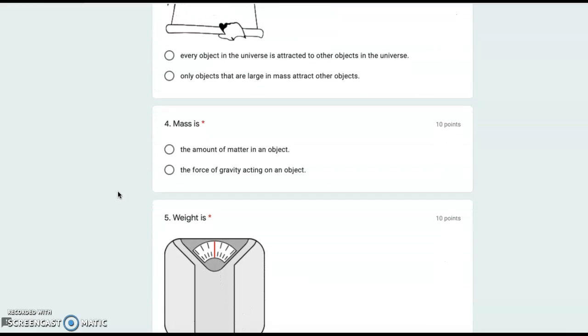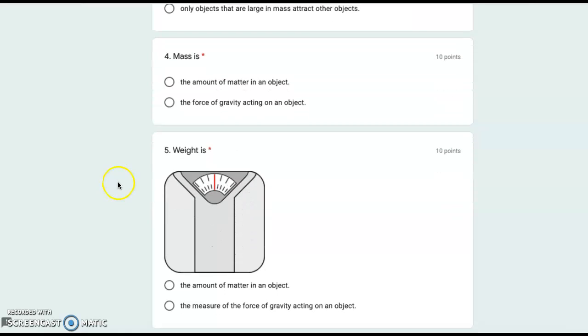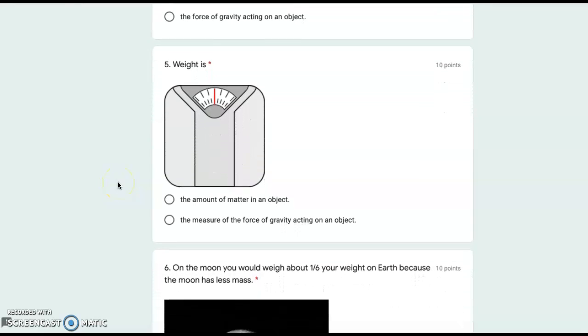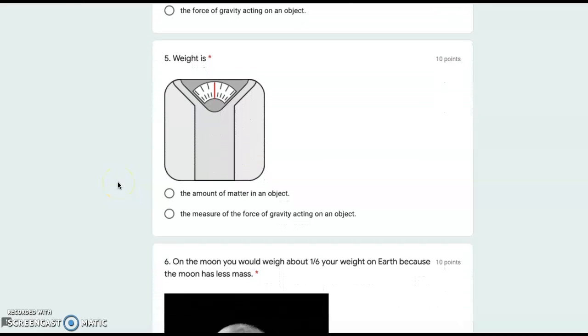Number 4. Mass is the amount of matter in an object or the force of gravity acting on an object. Number 5. Weight is the amount of matter in an object or the measure of the force of gravity acting on an object.